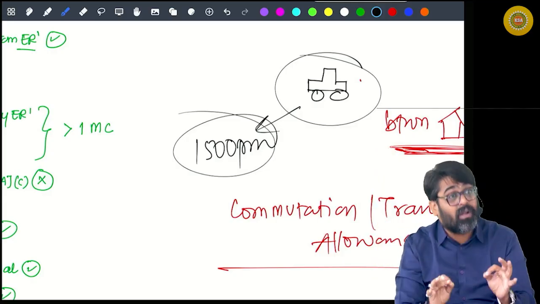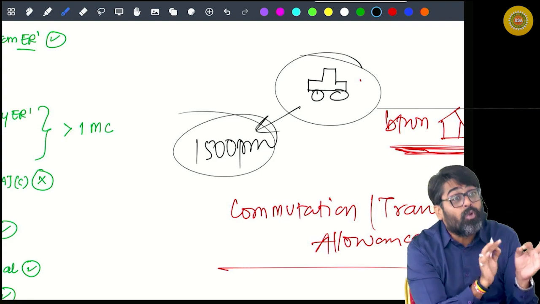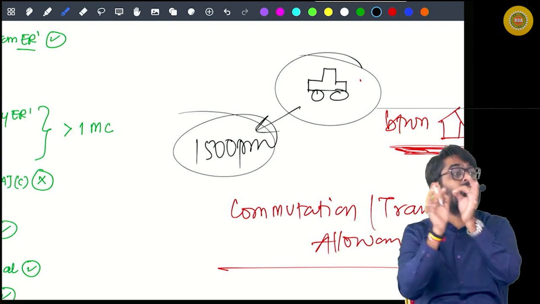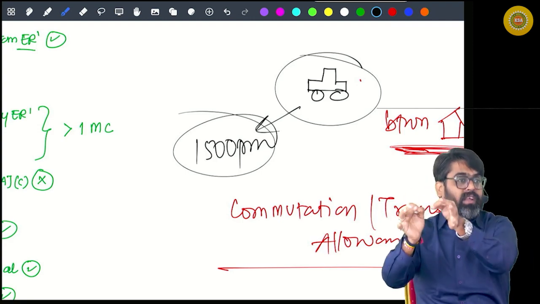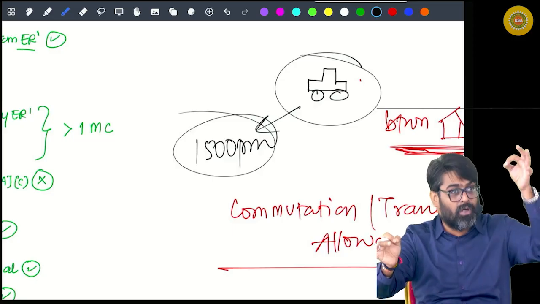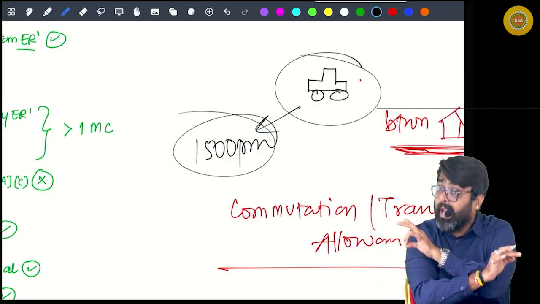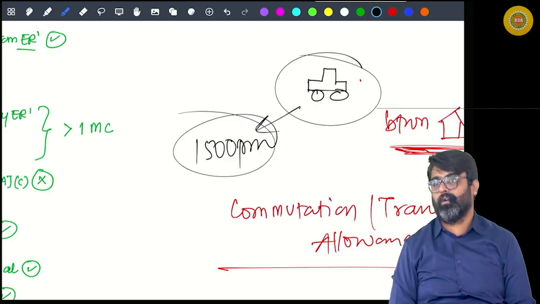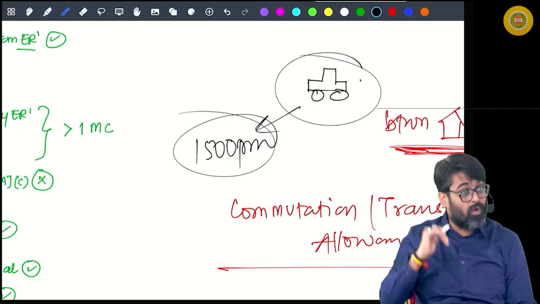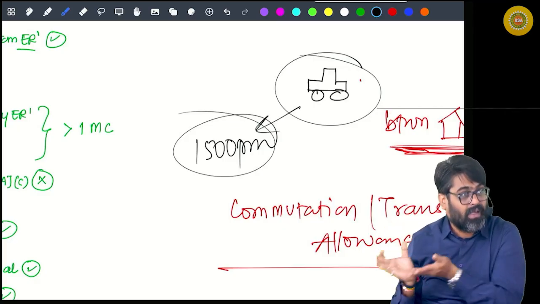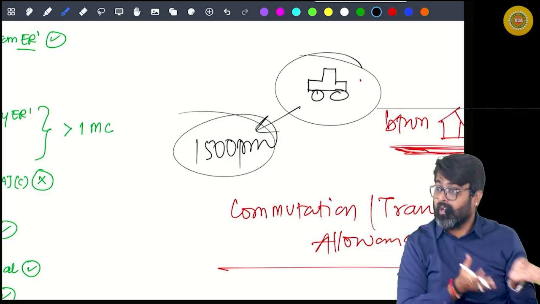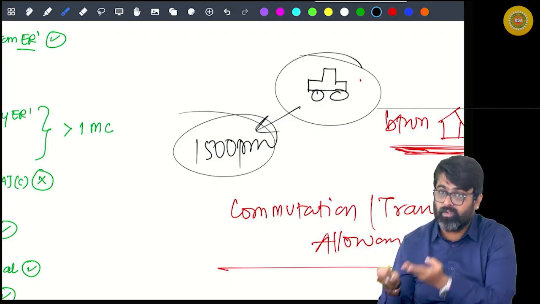Because this perquisite of motor car facility, conveyance facility, transportation facility between office and residence is a fully exempt perquisite. But for that you should first know that it is a perquisite and not an allowance. If you consider this thing as allowance, what will happen?